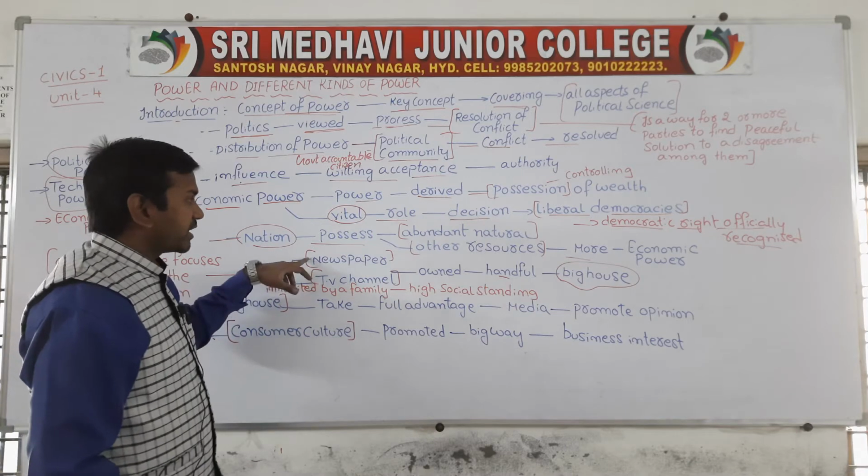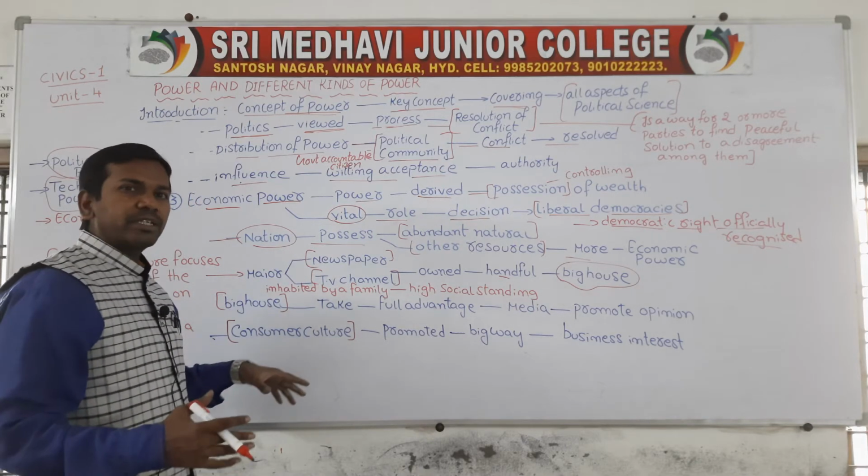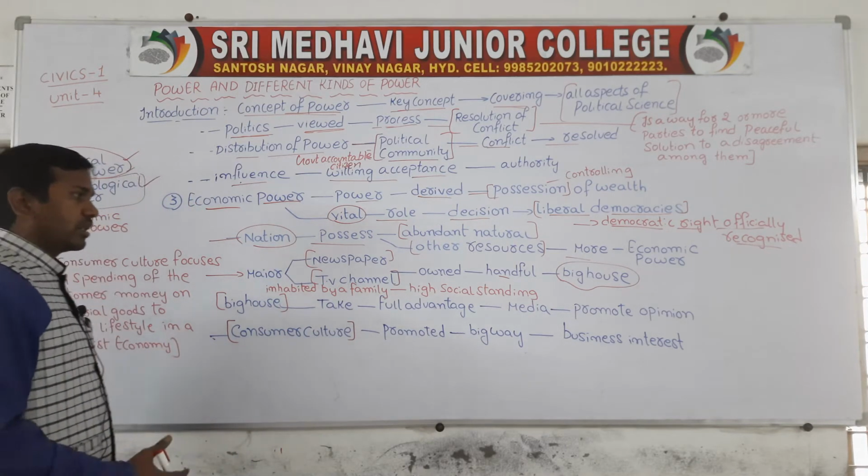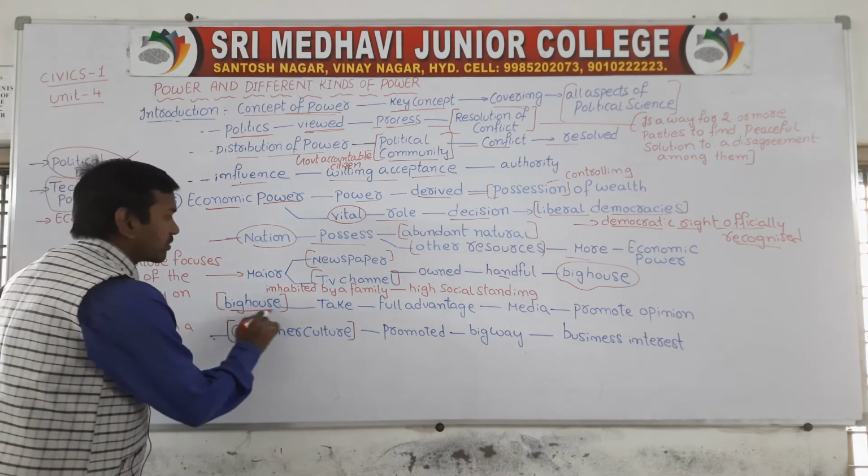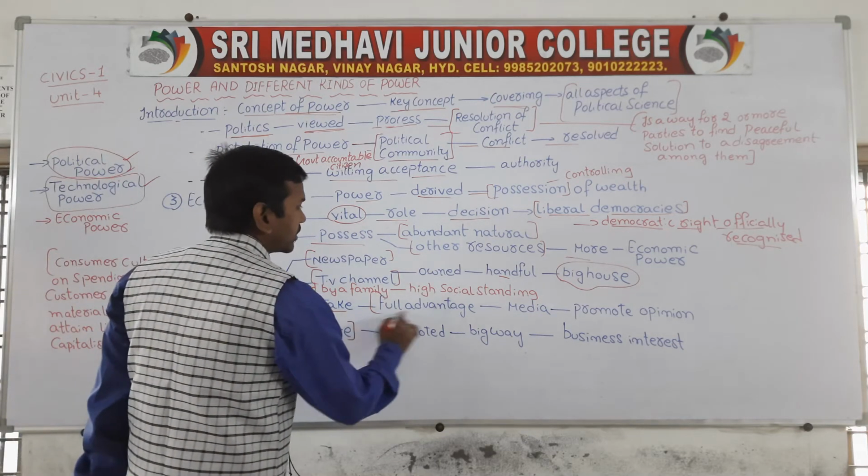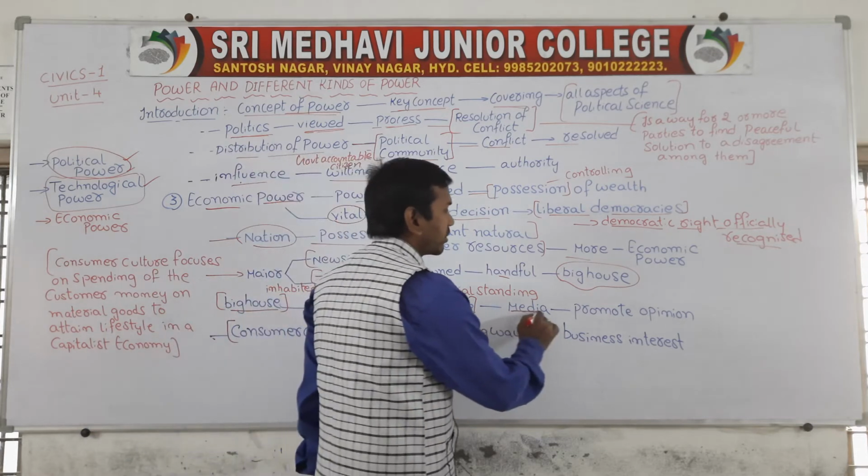So media, newspapers and TV channels will be completely under the control of big houses, and these big houses will take full advantage of media to promote their opinion.